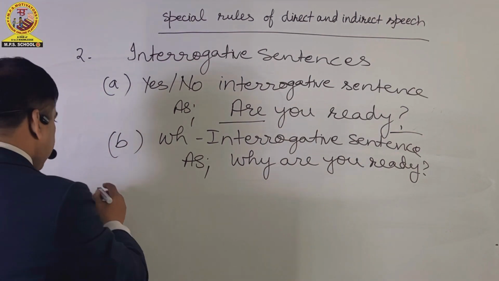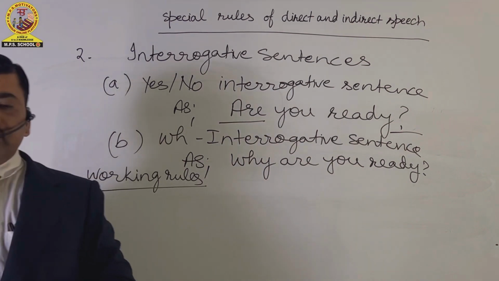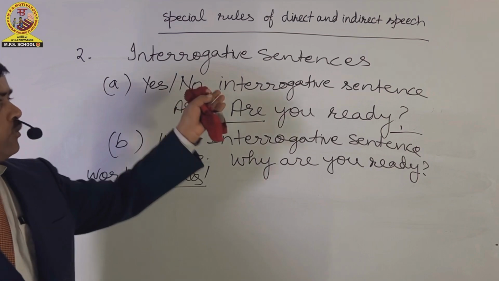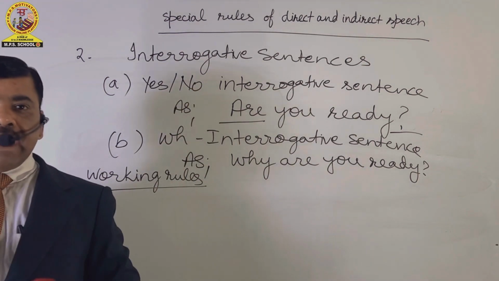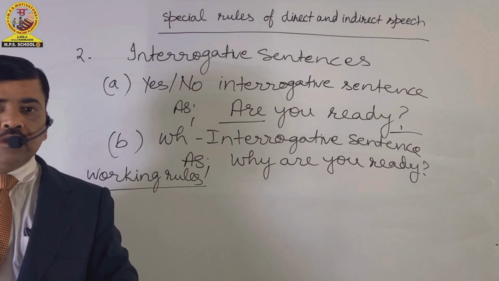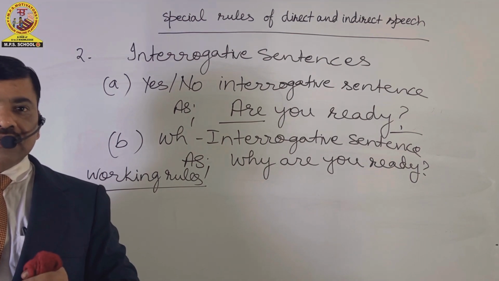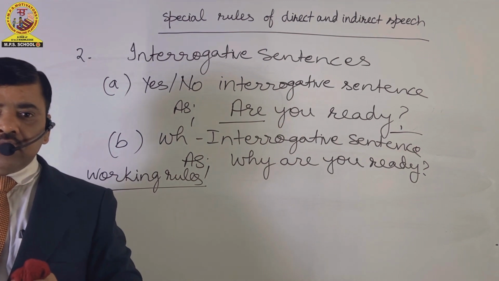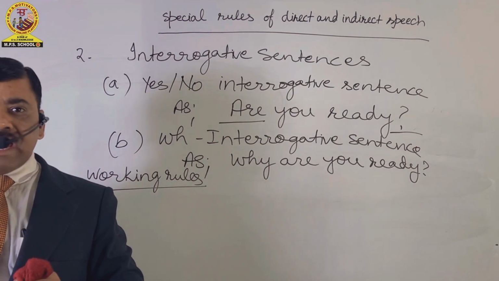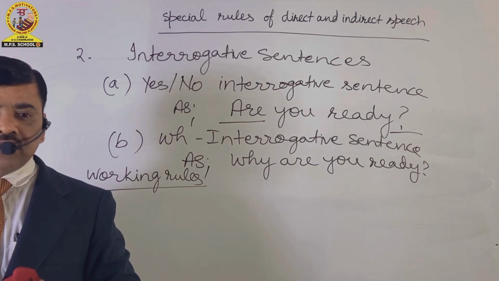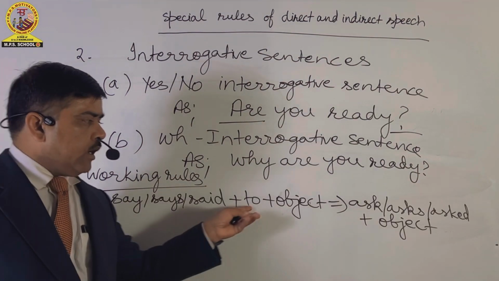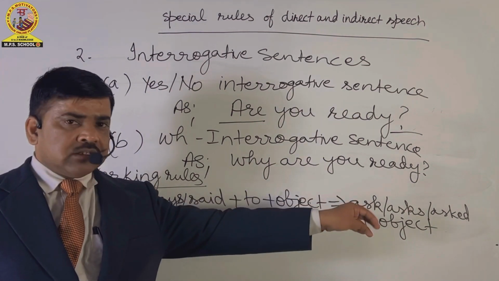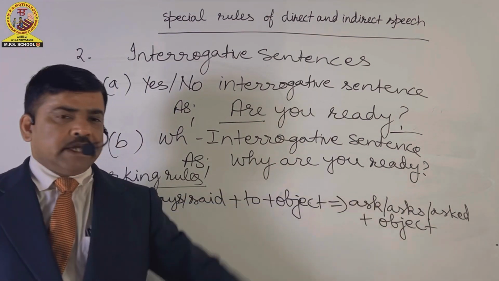Okay, here are the working rules. Now we have got sufficient knowledge of interrogative sentences. Now we have to know the working rules, with the help of which we can change the sentences given in direct speech into indirect speech, in which interrogative sentences are used as reported speech. Say, says, said plus to plus object is replaced by ask, asks, asked plus object.